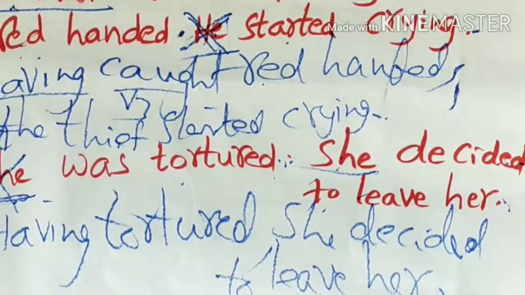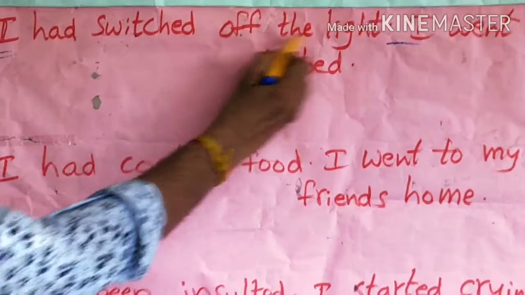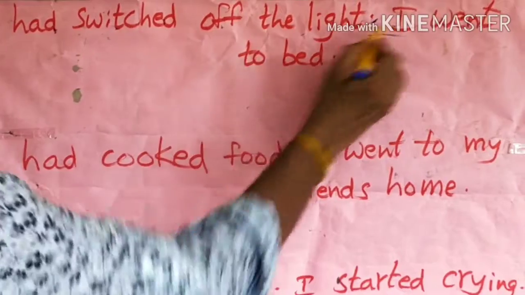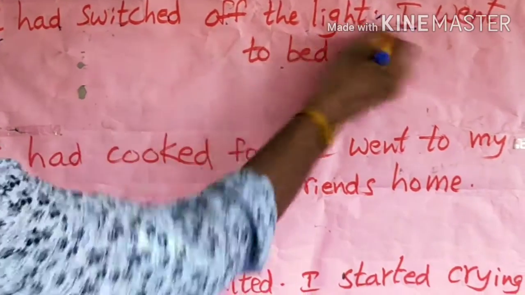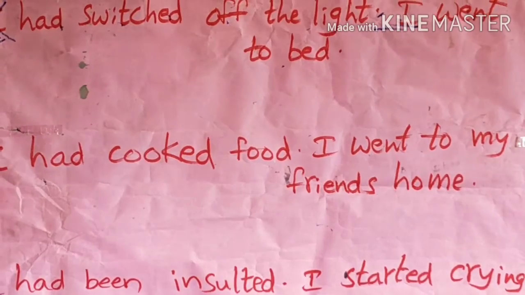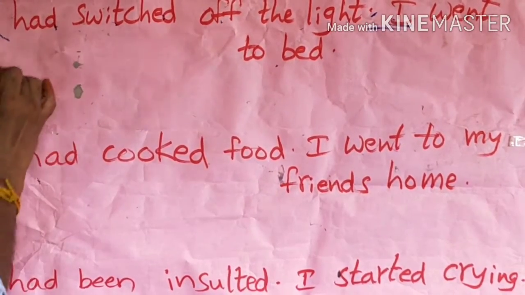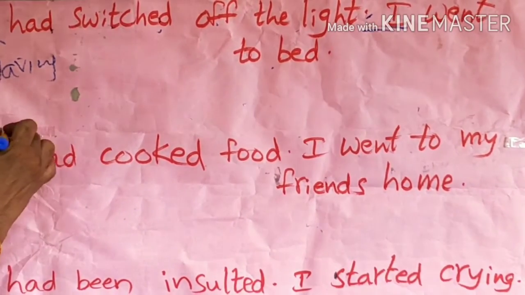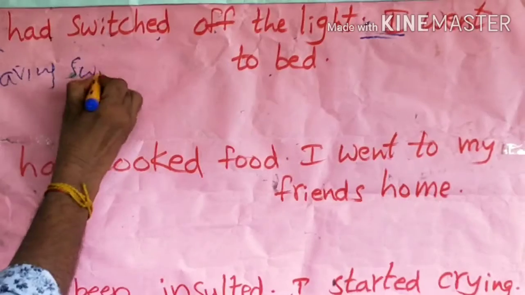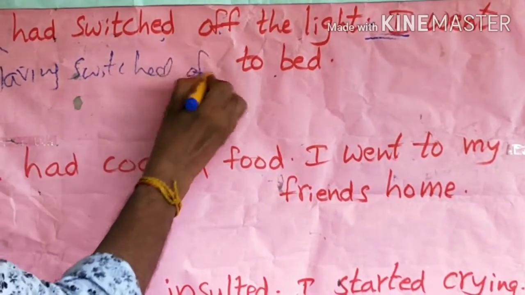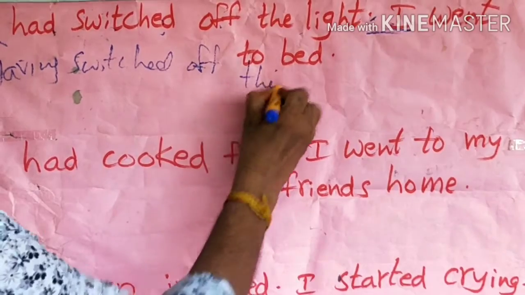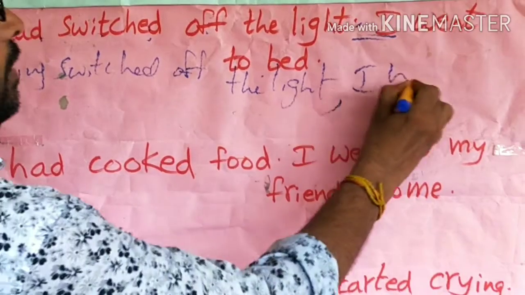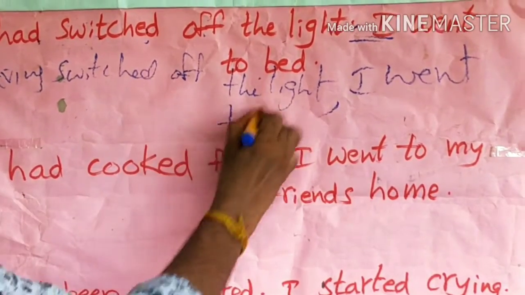I had switched off the light, full stop. I went to bed. We can see another example. Here subjects are the same, so we should delete the first subject. Having plus verb 3 is used. Had switched is turned into having switched. Having switched off the light, comma, I went to bed.